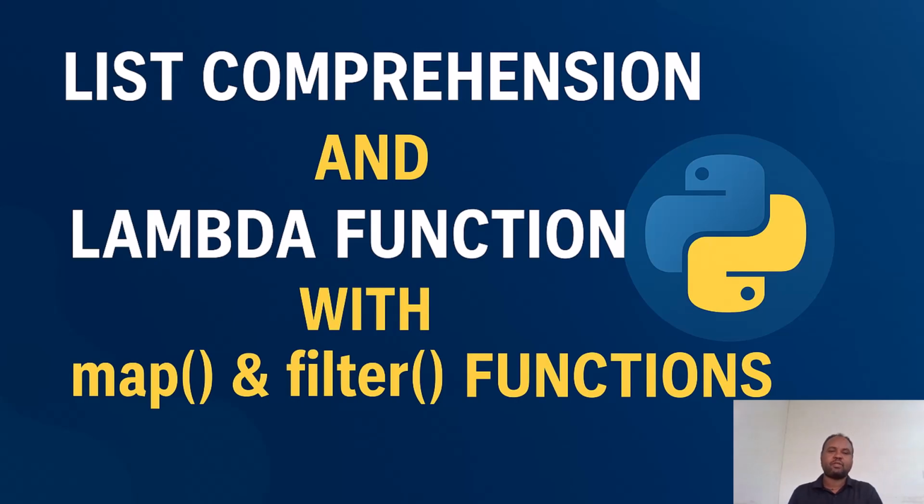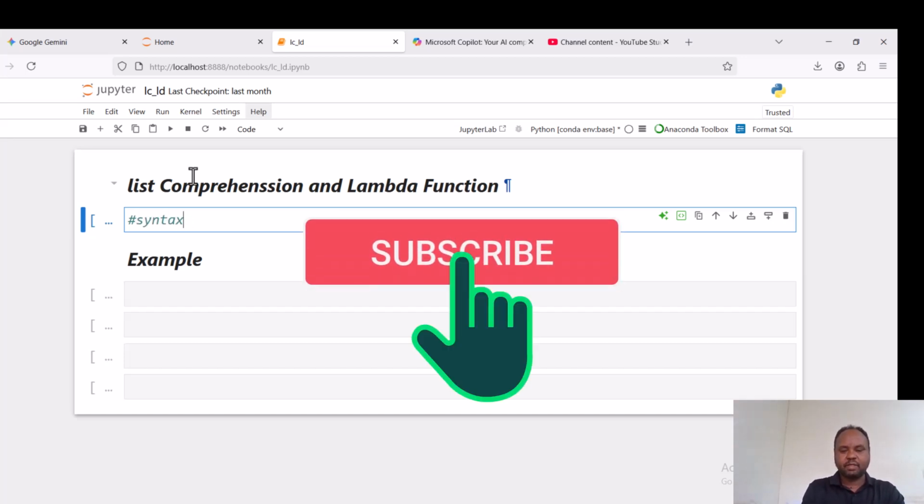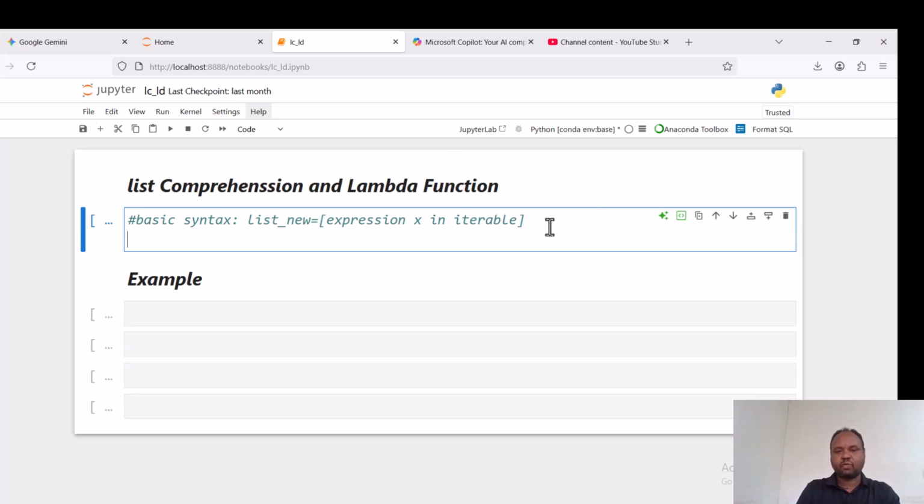What is the basic list comprehension? What we need to see is the syntax. The basic syntax of list comprehension is: list_new equals the result of an expression which is applied for every x in an iterable collection. This can be a list, tuple, range, or string. This is the basic syntax of list comprehension.